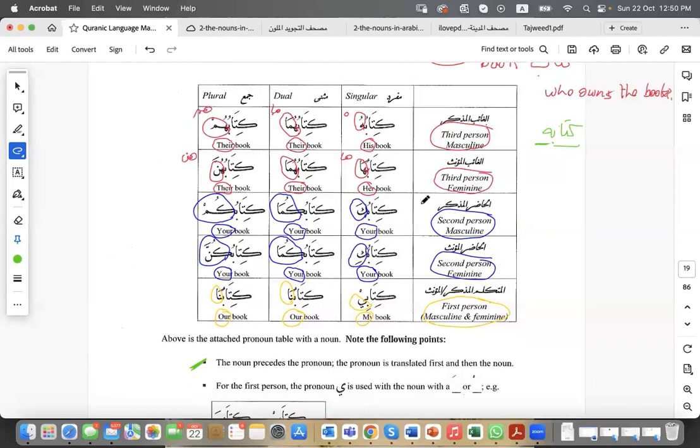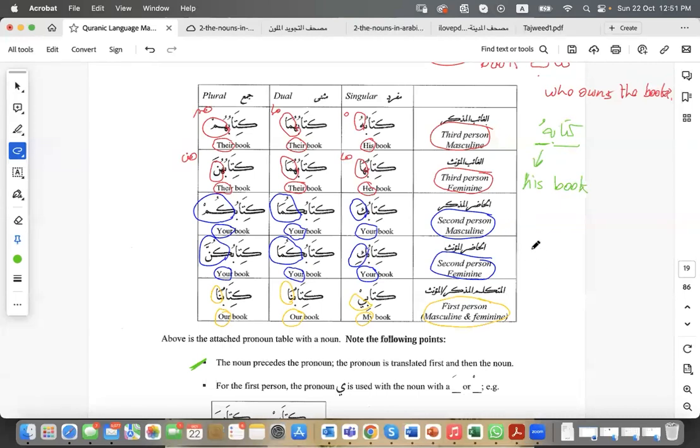And this is what I was telling you. Attached pronouns all the time appear at the end of the word. It never comes before, at the beginning of a noun. But when you come to translate this into English, you're going to start with the pronoun first. So kitabuhu, this hu means his. So in English, the order is the opposite, and you need to translate it in the opposite order. So his book.